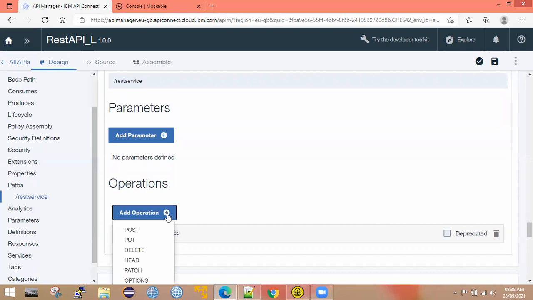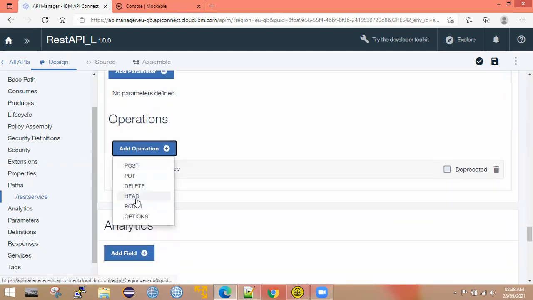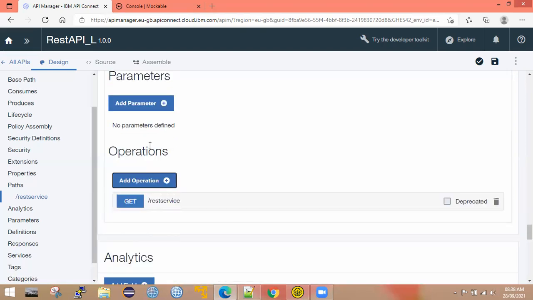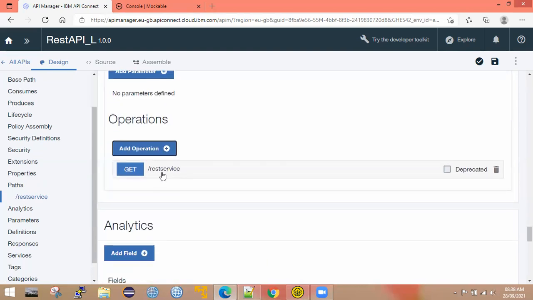If you look at this add operation, what are the HTTP methods we have? In one path, we can create operations for all the HTTP methods, like one get, one post, one put, one delete. In the same path, you cannot create two post operations or two get operations. Either you create only one get, one put, one delete. These are the things you can see here, and those things you can create.